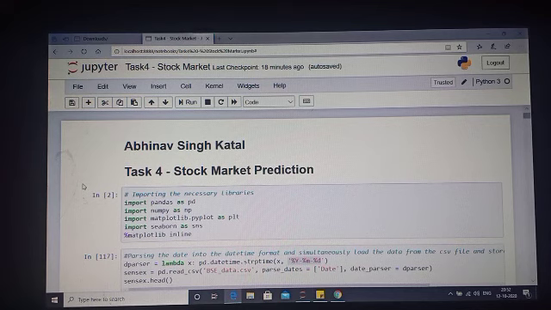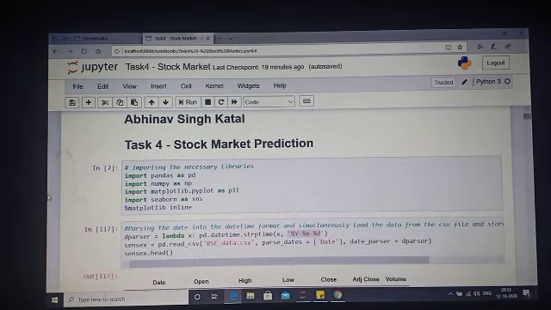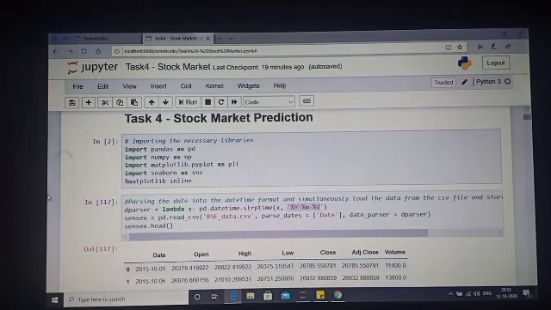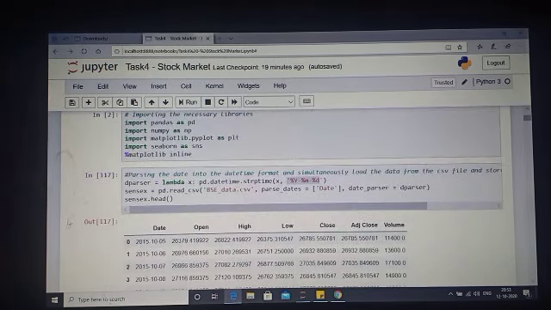I am an intern with the Sparks Foundation, and this video is regarding the task force 4 that was given to us under the data science and business analytics part, which is the stock market prediction. So let's start. First of all, I have imported the necessary libraries which will be used.